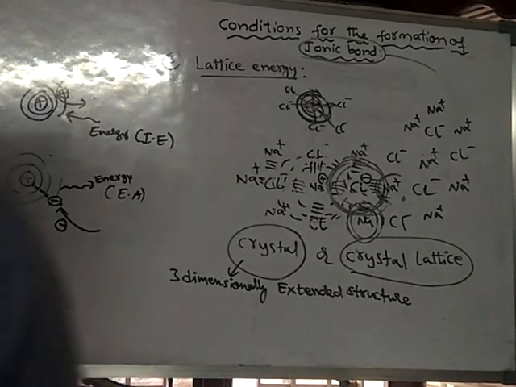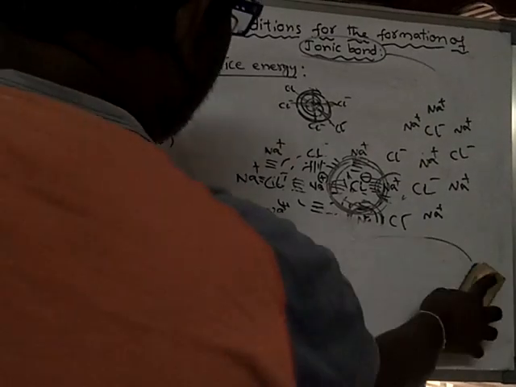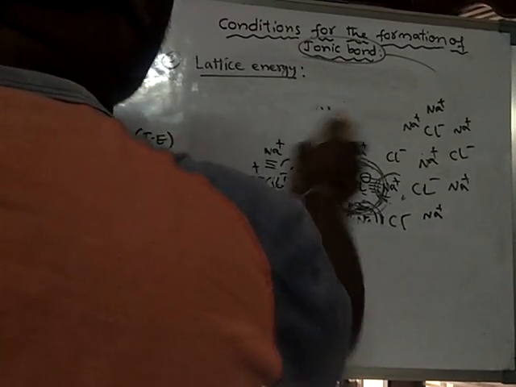Okay, so that is called lattice energy, right? I am defining lattice energy.